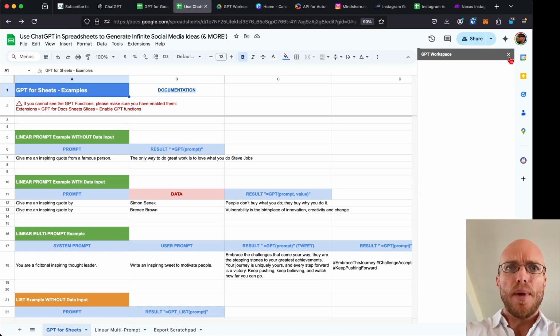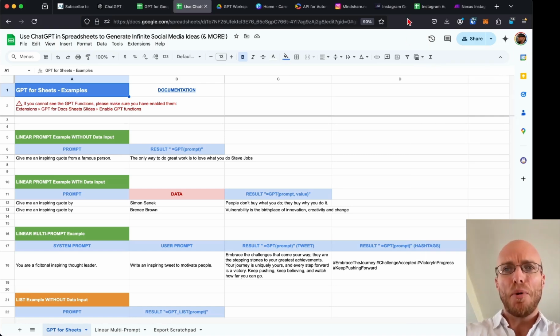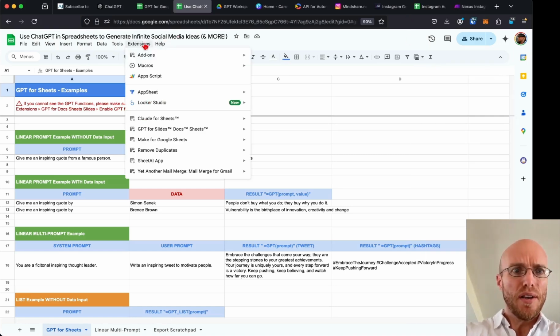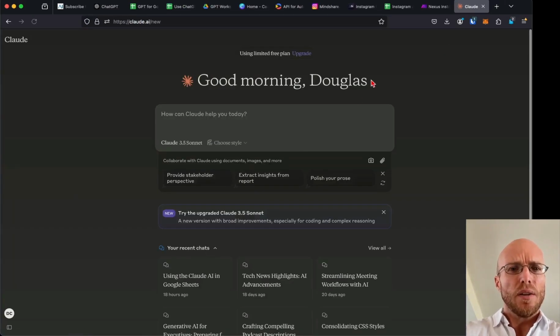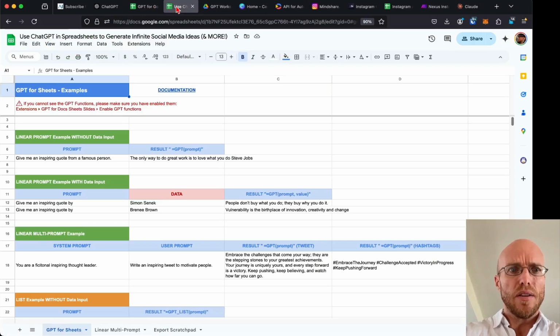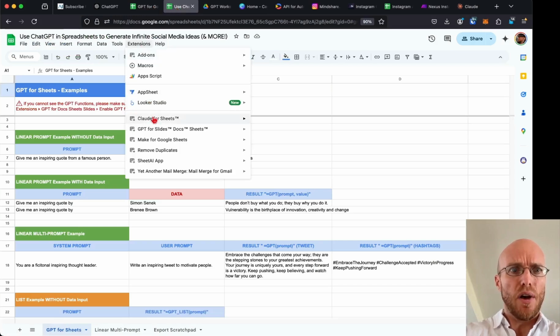I want to just mention before I get into this, an honorable mention to Claude. If you like using Claude, which is another AI tool, it also has a tool built in, and they make the extension, which you would find as Claude for Sheets.